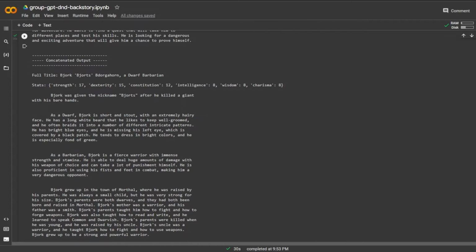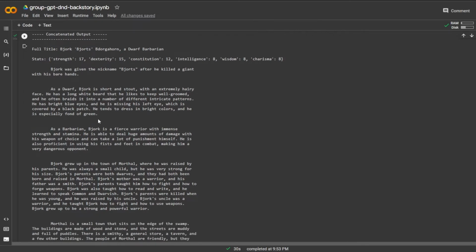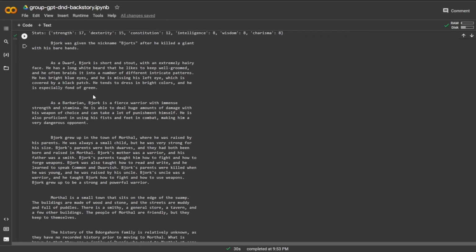That's really cool. I like how it went through and described even the fact that he had a missing eye, and the type of colors that he likes to dress in. So that's a lot of detail that maybe I typically wouldn't do until like a couple sessions into the game. So that's really cool that it was able to provide that.